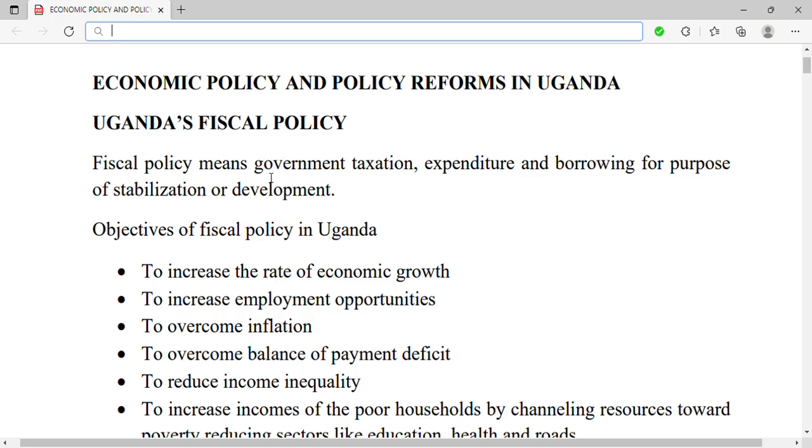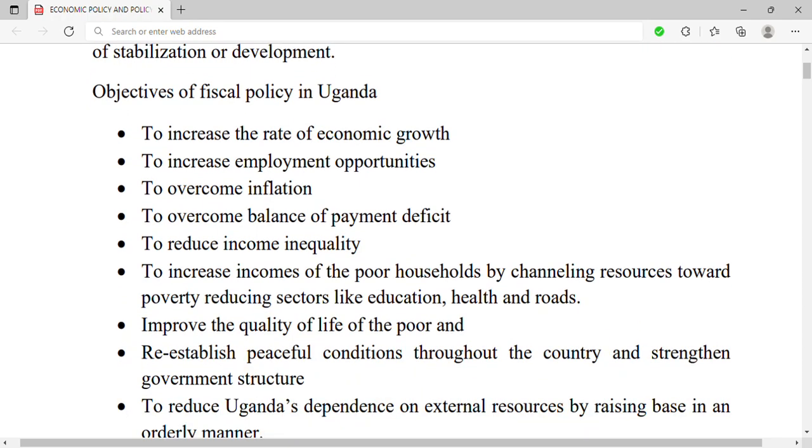Fiscal policy means government taxation, expenditure, and borrowing for the purpose of stabilization or development. So fiscal policy is about taxation, expenditure, borrowing. So let's look at the objectives of fiscal policy, what they want to achieve when they tax, when they spend and borrow. The objectives of fiscal policy in Uganda.